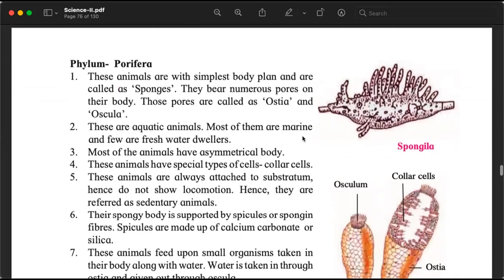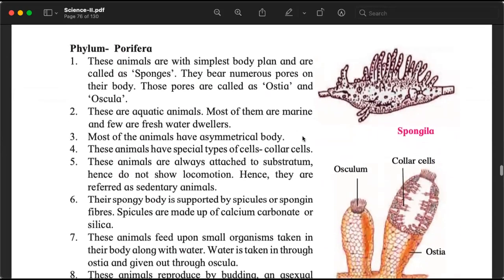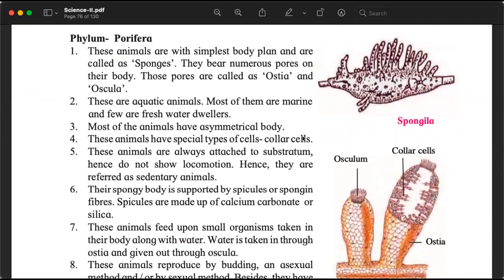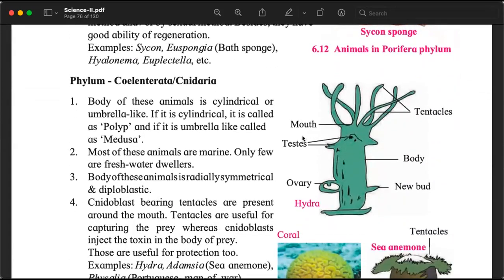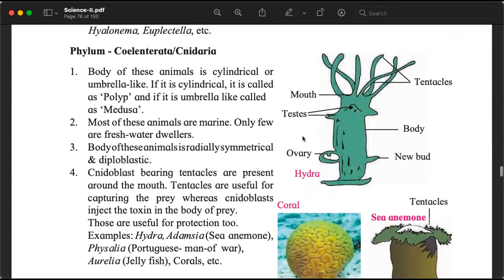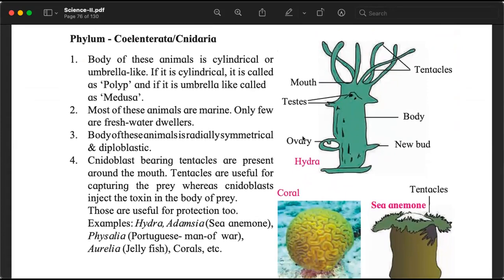We then looked at each of the phyla in detail. We understood that Porifera are neither diploblastic nor triploblastic because they have a cellular grade of organization. We studied Coelenterata, Cnidaria, which have special cells called cnidoblasts, which have toxins.